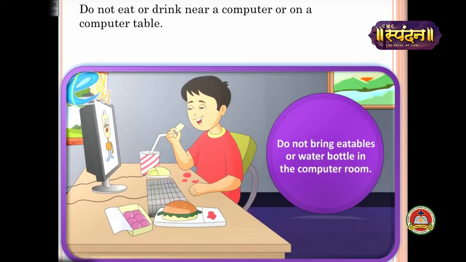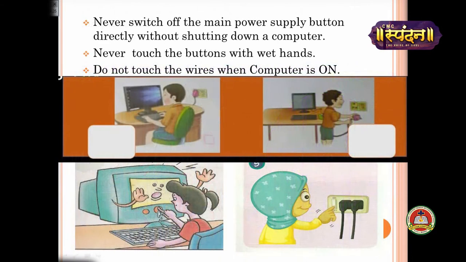Otherwise small particles of food will go inside the keyboard or any other part of the computer and it can damage that particular part. That is why do not eat or drink near a computer or a computer table. Never switch off the main power supply button directly without shutting down the computer. Like you are seeing in this picture, it is switching off the button without shutting down the computer. So never do this. Always follow the steps to shut down the computer, and then you can switch off the main power supply.